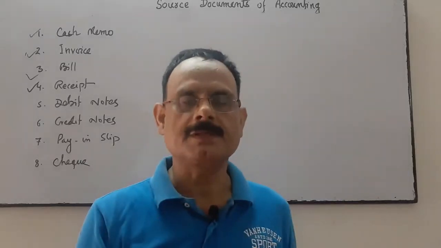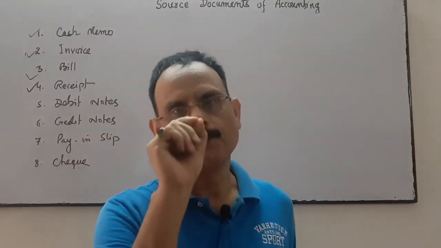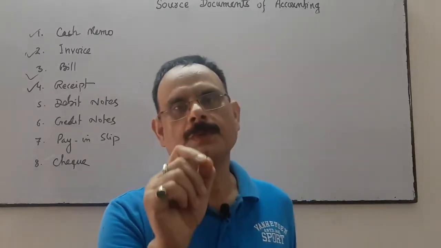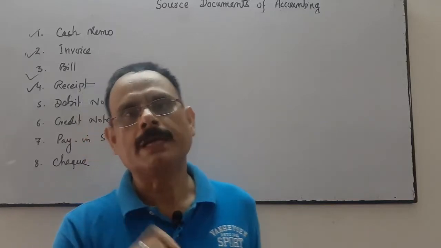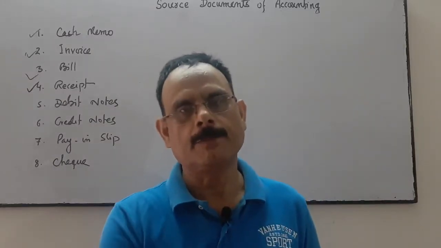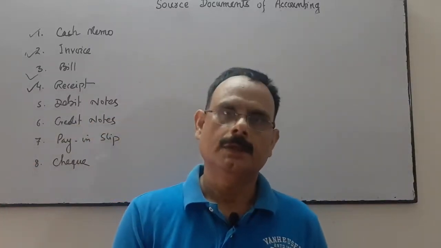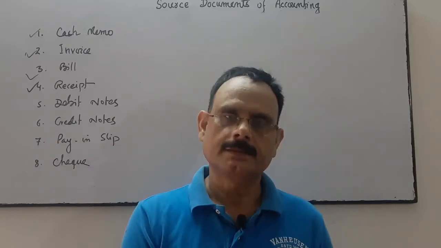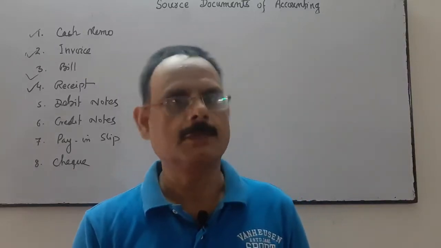So for evidence purpose, a receipt will be prepared in which the person from whom you have received the amount, date, and for what purpose the party has paid the amount, and the amount in figures must be mentioned: name of my company, address, the person from whom I received the amount, for what reason I have received it, date of receipt and total amount, signature of my authorized person, accountant.